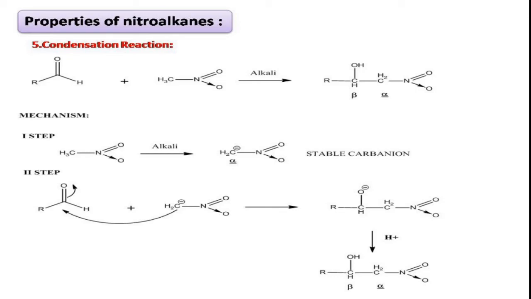This is what about condensation reaction. This is the addition reaction which involves loss of small molecules. When we heat this final product, that is beta hydroxy nitroalkane, we will get a double bond between the alpha and beta position by losing a water molecule.